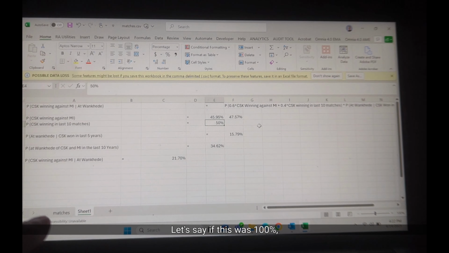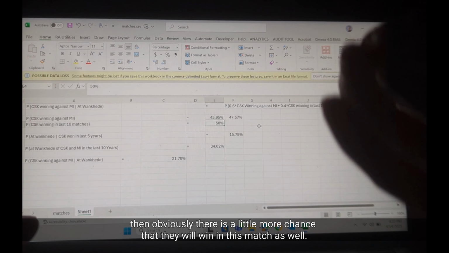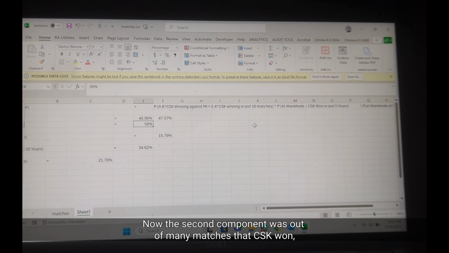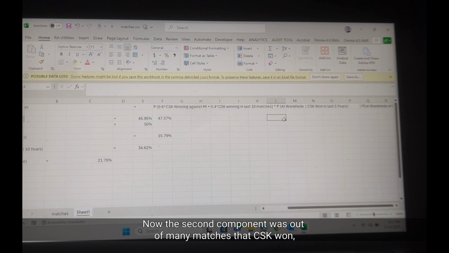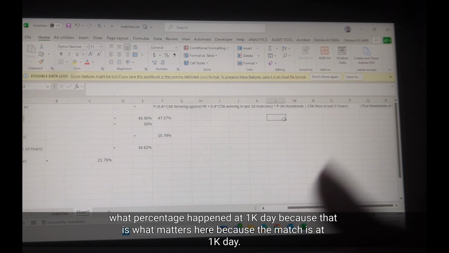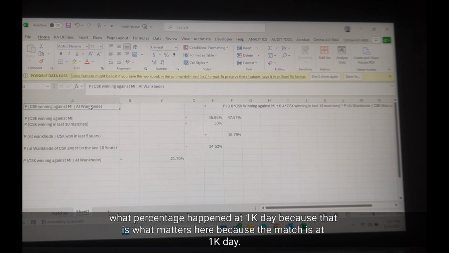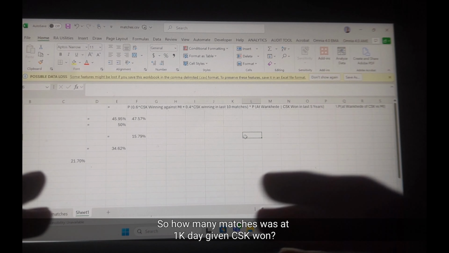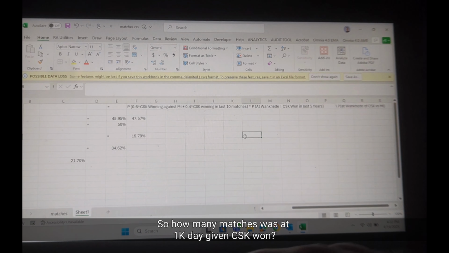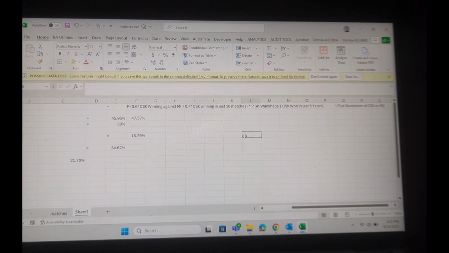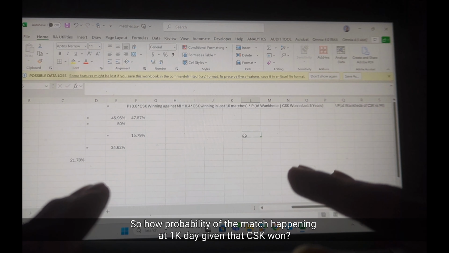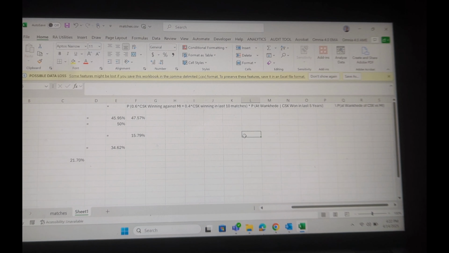Let's say if this was 100%, then obviously there is a little more chance that they will win in this match as well. Now the second component was, out of many matches that CSK won, what percentage happened at Wankhede, because that is what matters here, because the match is at Wankhede. So how many matches were at Wankhede given CSK won. So what is the probability of the match happening at Wankhede given that CSK won.